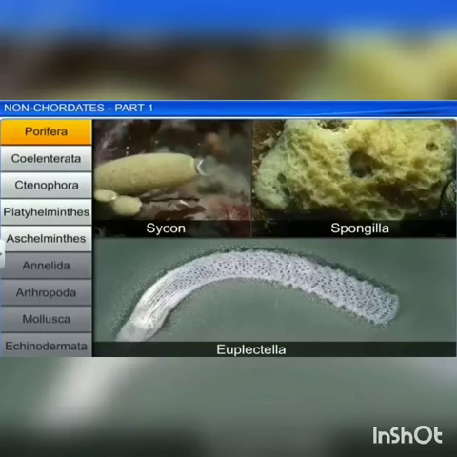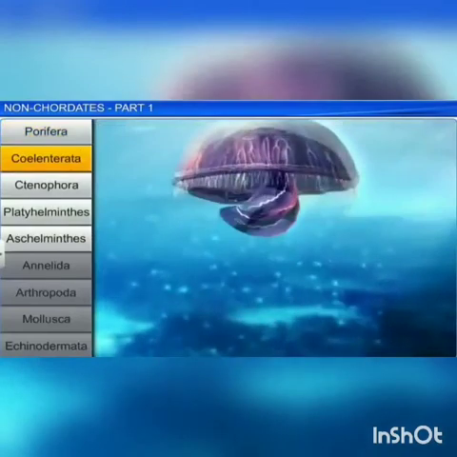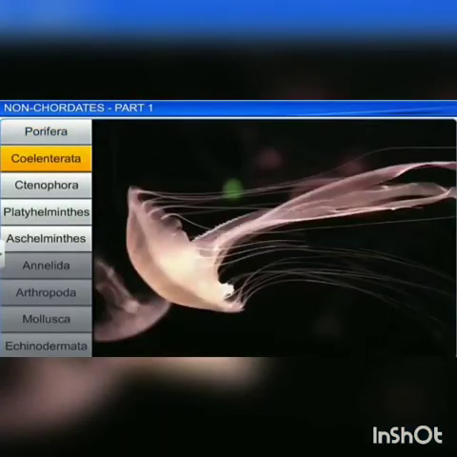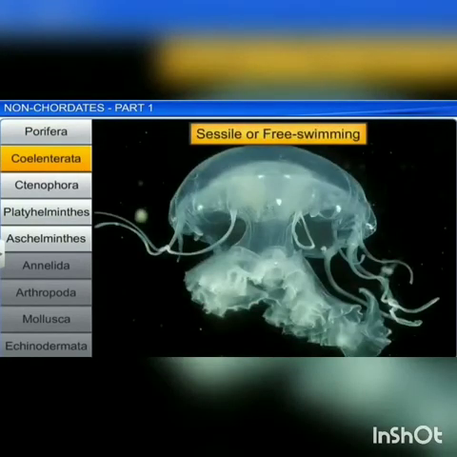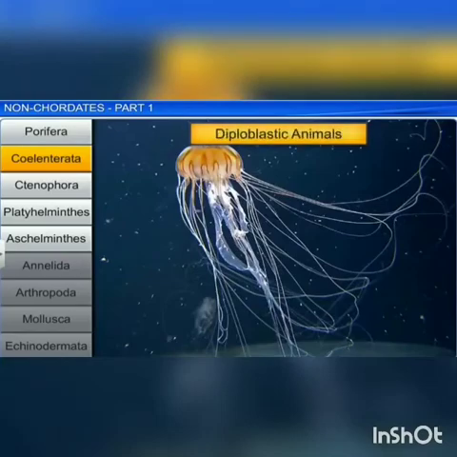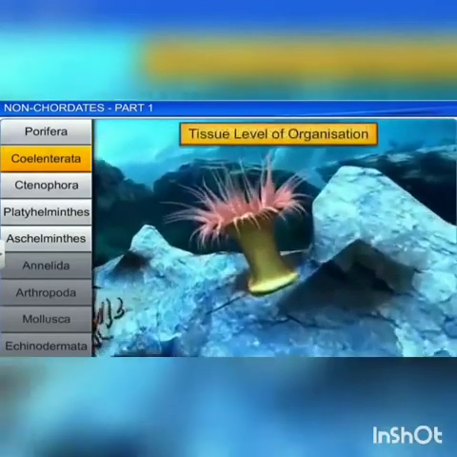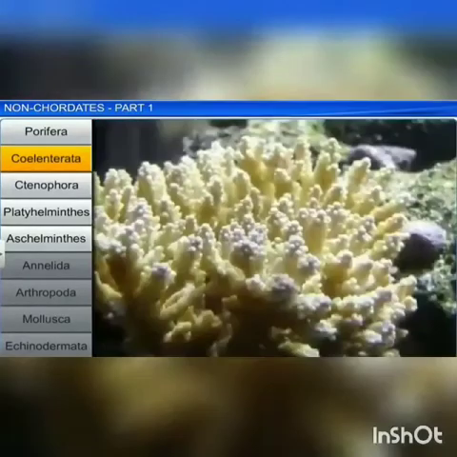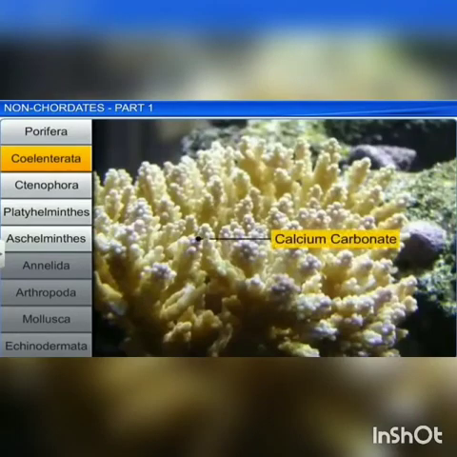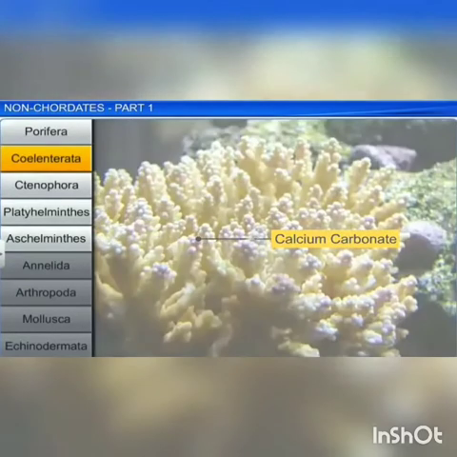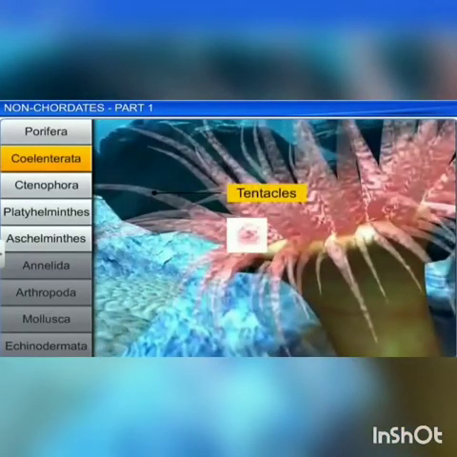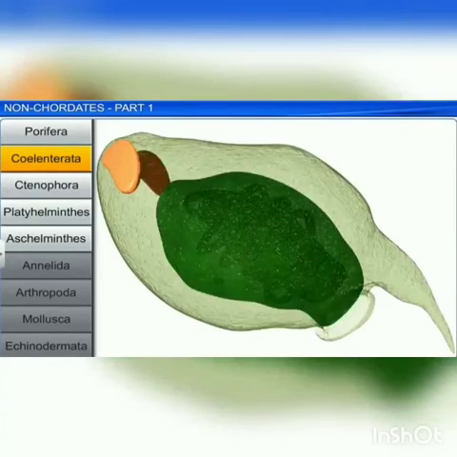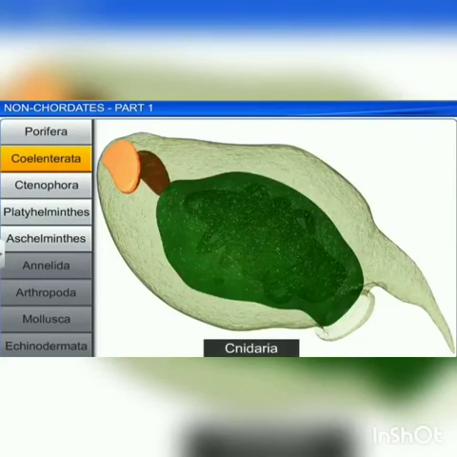The next phylum is phylum Coelenterata or Cnidaria. These animals are aquatic, marine, sessile or free living, radially symmetrical, diploblastic animals with tissue level of organization. Examples for these are Hydra and Adamsia. This has a mouth with tentacles around it. This mouth is called the hypostome.